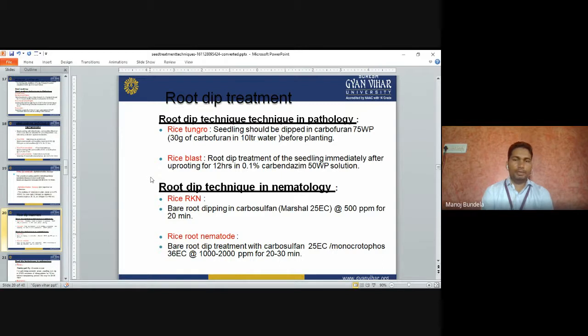Root dip technique in nematology: rice root knot nematode. Bare root dipping in carbosulfan 500 ppm for 20 minutes. Rice root nematodes: bare root dip treatment with carbosulfan 25 EC or monocrotophos 36 EC, 1000 to 2000 ppm, for 20 to 30 minutes.